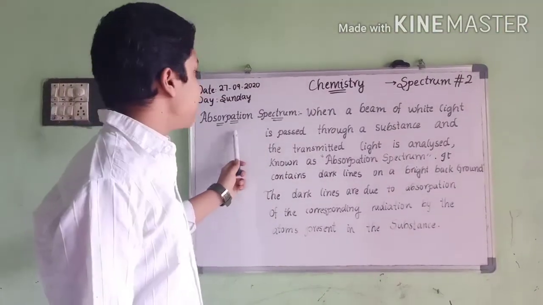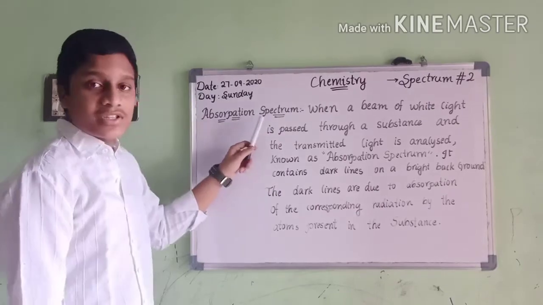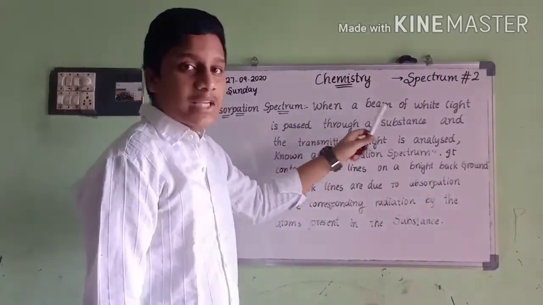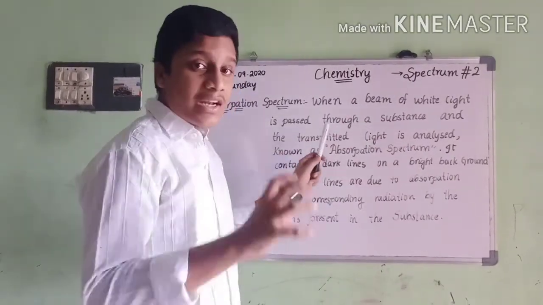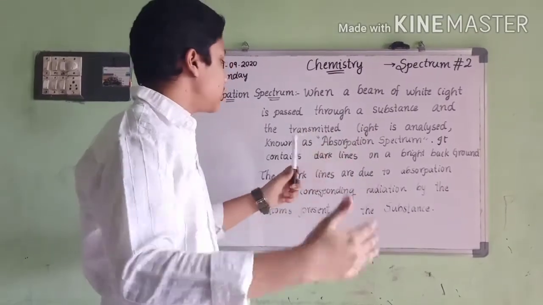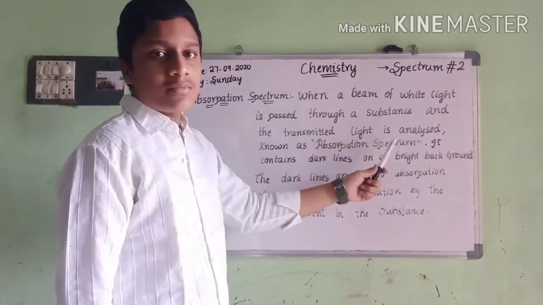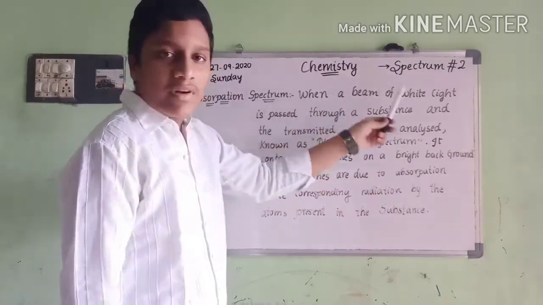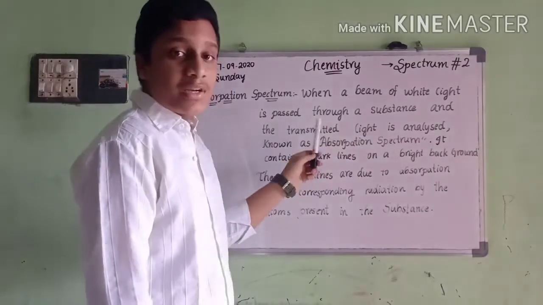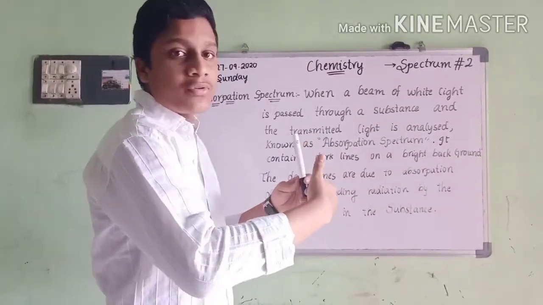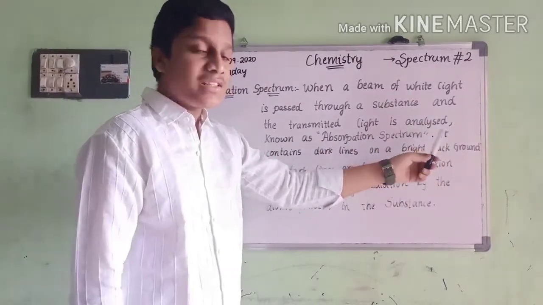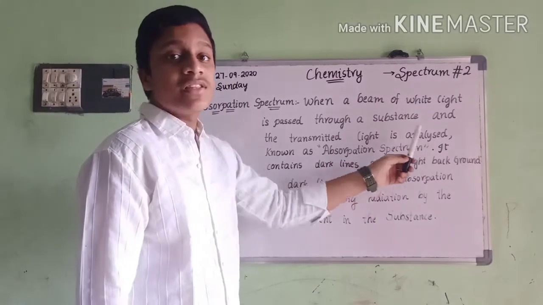Here guys, we go to the next definition. Absorption spectrum. When a beam of white light is passed through a substance and the transmitted light, which is the light that passed through, is analyzed, it is also known as absorption spectrum. Very easy. When a beam of white light is passed through a substance, and the transmitted light is analyzed, it is known as absorption spectrum.